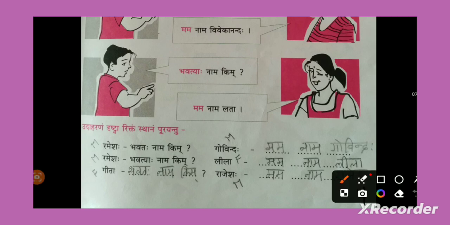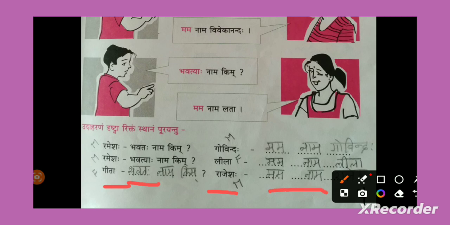Now look into the third example. Geeta is asking, Bhavataha Nama Kim? By looking into Bhavataha, what you need to guess? She is asking to a guy. What she is asking? Bhavataha Nama Kim? May I know your good name please? Now who is replying? Rajesh is replying. Rajeshaha. Rajesh is replying. What he is replying? My name is Rajesh. Mama Nama Rajeshaha.